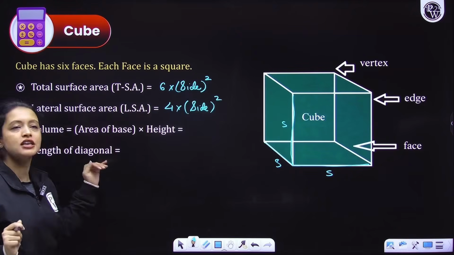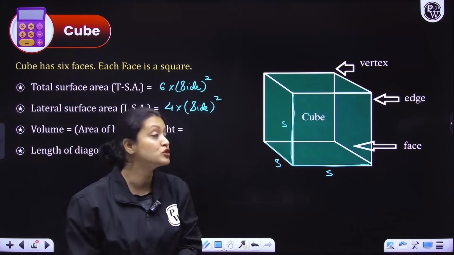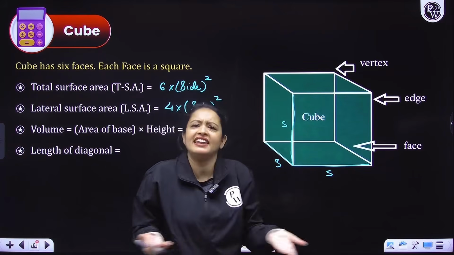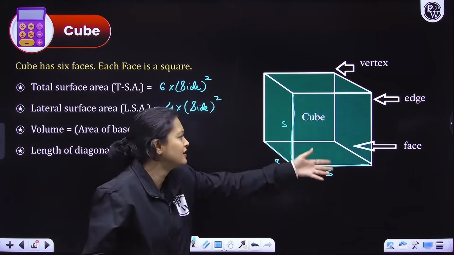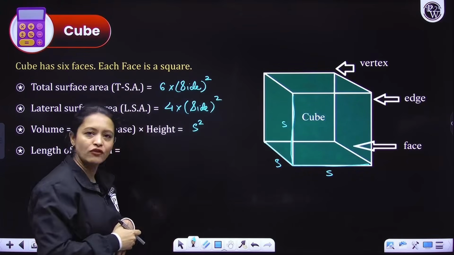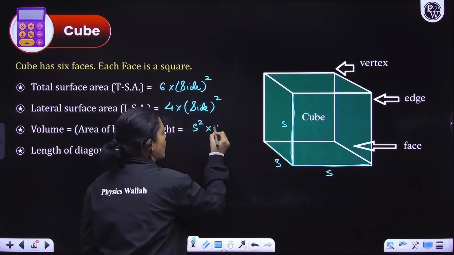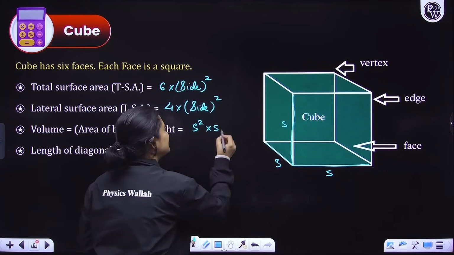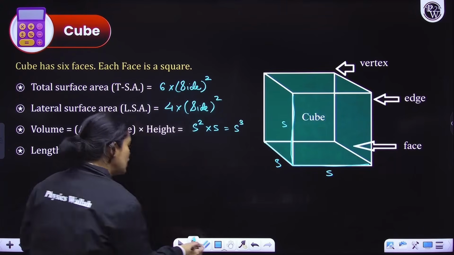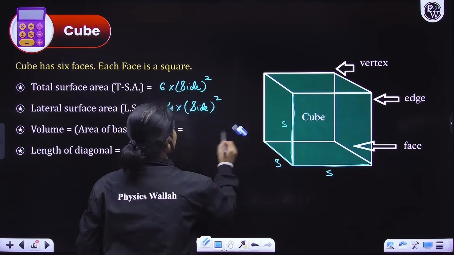Now what is volume, everyone? As I've told you, volume is always the area of the base multiplied with height. Now the area of the base is the area of a square, because a square is making up the base, right? So side square is the area of the base multiplied with height. Now height is also S, right? So this is S cube. Side cube, everyone. So I'll just write it here. Side cube.